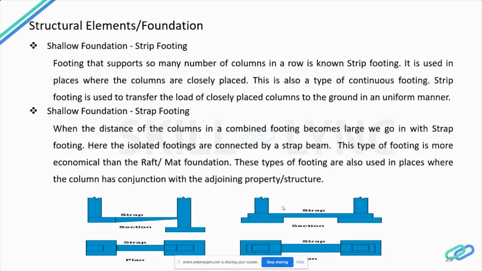This type of footing is more economical in places where we would otherwise go in with raft or mat foundation and the loads from the structure are very heavy. These footings are also used in places where you have an adjoining property or structure like a compound wall, or you can't go in with a separate footing. In those places, we go in with strap footing.